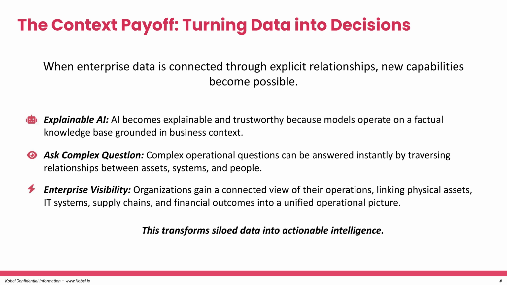When enterprise data is connected through explicit relationships, new capabilities emerge. This allows for explainable AI that is trustworthy and grounded in business context. You can ask complex operational questions and gain enterprise visibility across physical assets, IT systems, and supply chains. This transforms siloed data into actionable intelligence.